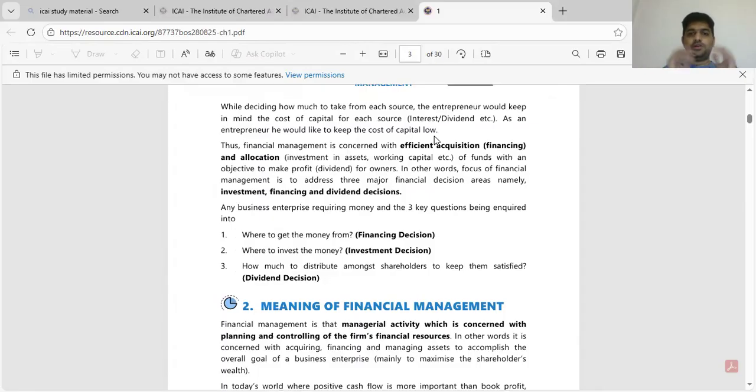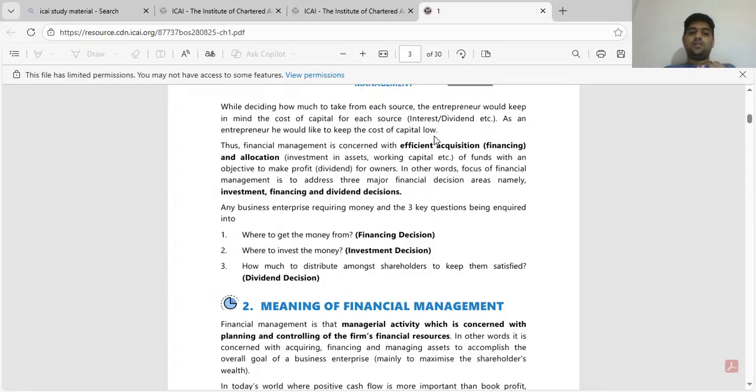So financial management is a discipline that is concerned with efficient acquisition of finance, efficient allocation of finance and efficient distribution. So simply, it is about where the money should be brought from, that is from equity or from debentures or from banks, like that.